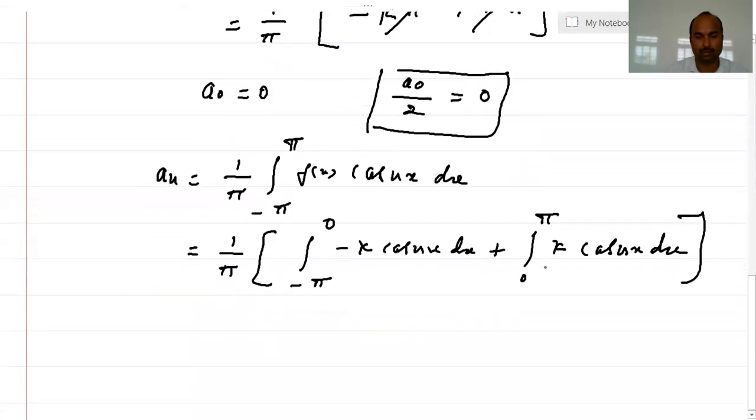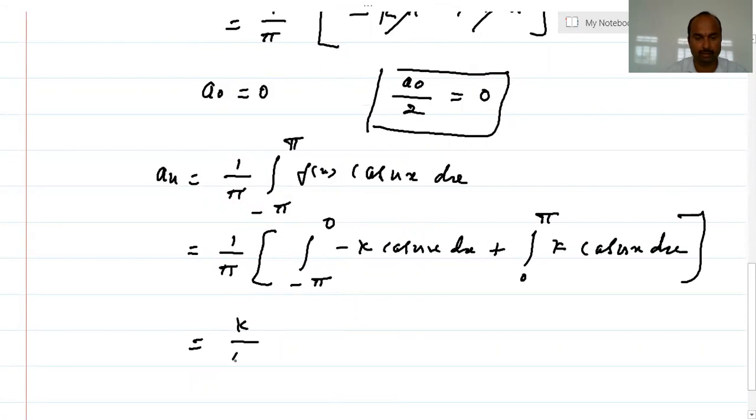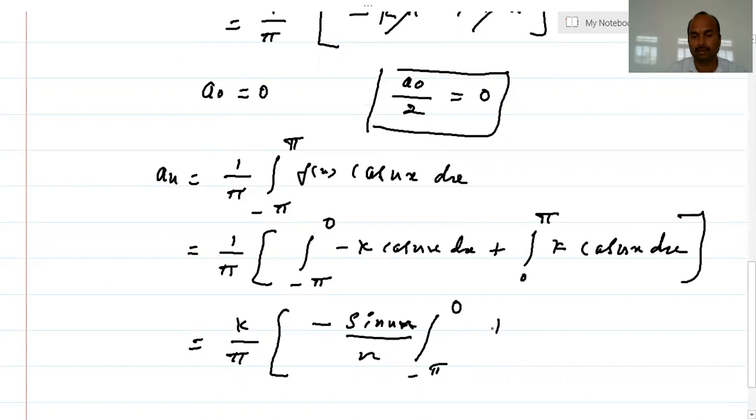Again k is a constant, so I will take it outside and write it as k by pi into minus, cos integration will be sin nx by n, with limits minus pi to 0, plus, where I have taken k common, cos integration will be sin nx by n, with limits 0 to pi.